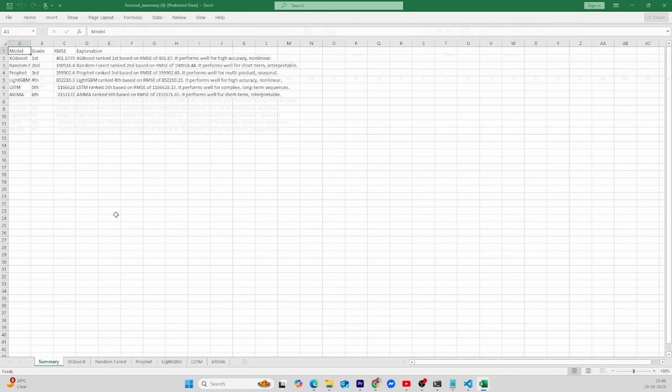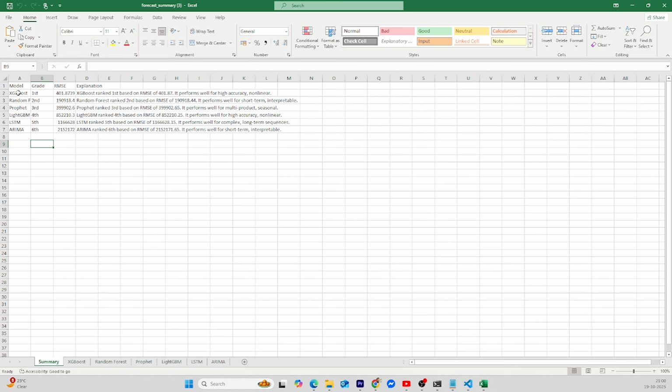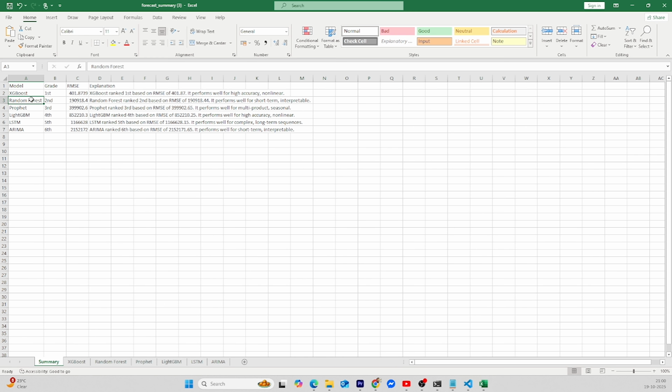Now here you see in the summary sheet, it has given the forecast accuracy of all these 6 models. So XGBoost is the one giving us the highest accuracy, the second highest is Random Forest, and the third one is the Prophet model. It all depends on your data, right?